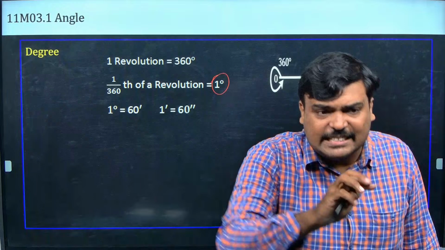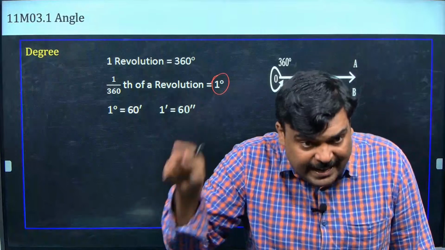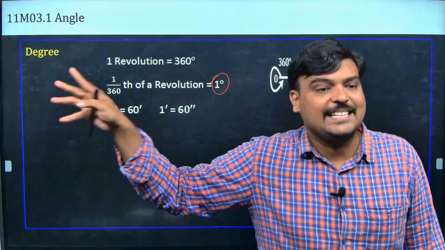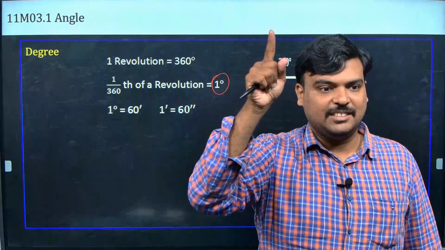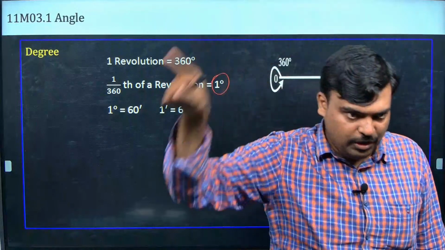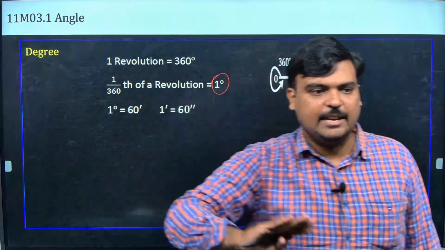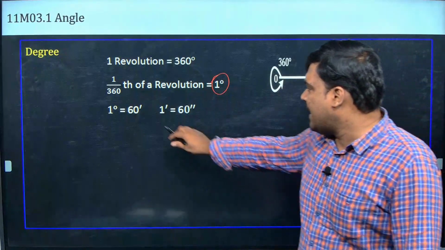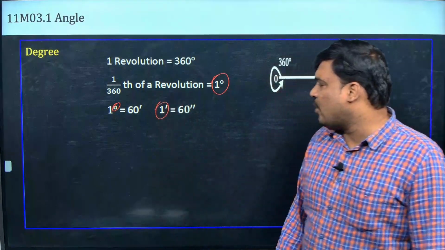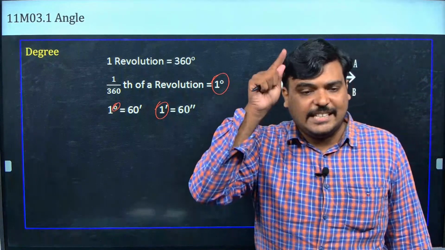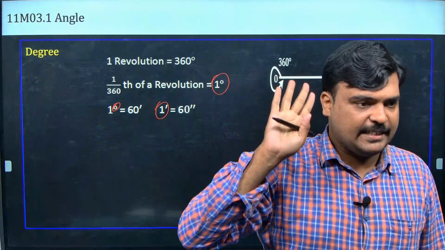The 1 degree is divided into 60 minutes. Each minute is divided into 60 seconds. Okay, don't think full circle. Aama sir, 60 minutes 1 hour, appo 1 hour dhaan 1 degree. No. One full rotation is what? 360 degree. Don't confuse with your clock. Inga minutes and seconds is vera. So 1 degree will be calculated as 60 minutes and 1 minute is going to be 60 seconds. So a single quote, I am denoting it as a minute. Double quote, seconds. Is that okay guys?